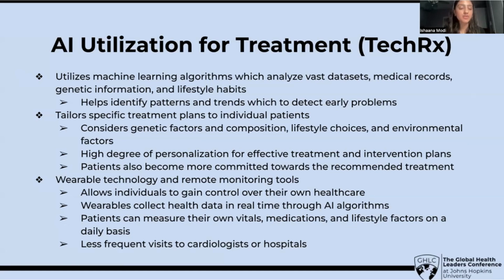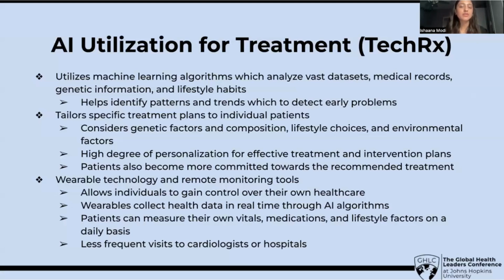And they tailor specific treatment plans to individual patients. So they take into consideration unique genetic factors, composition, lifestyle choices, and environmental factors. So thus, there's a high degree of personalization, which allows for the best and most effective treatment and intervention plans. So with that, patients will also become more committed towards a recommended treatment plan, and that can just help reduce the effects. And TechRx actually came out with a wearable technology that has remote monitoring tools.